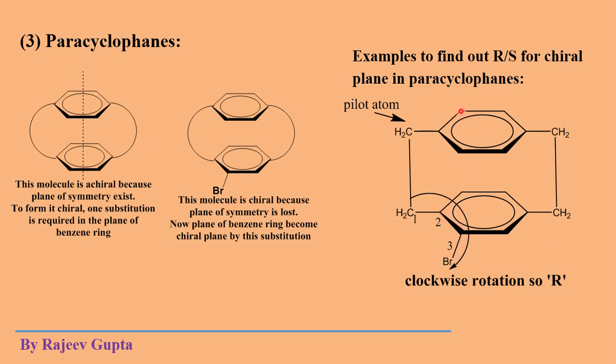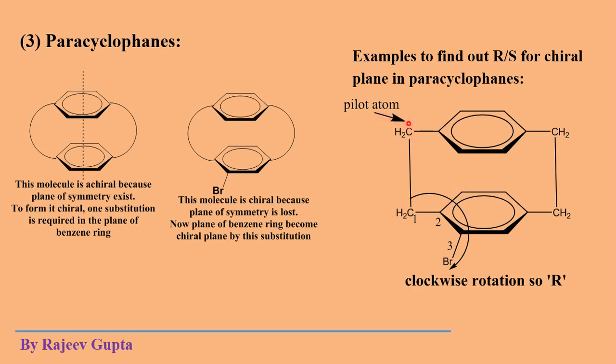Now suppose the bromine is present at this position. Here a hydrogen atom is present, and the bromine atom is present at this position.